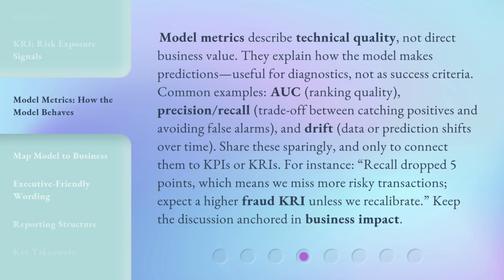Model metrics describe technical quality, not direct business value. They explain how the model makes predictions, useful for diagnostics, not as success criteria. Common examples: AUC, ranking quality; precision/recall, trade-off between catching positives and avoiding false alarms; and drift, data or prediction shifts over time. Share these sparingly and only to connect them to KPIs or KRIs.